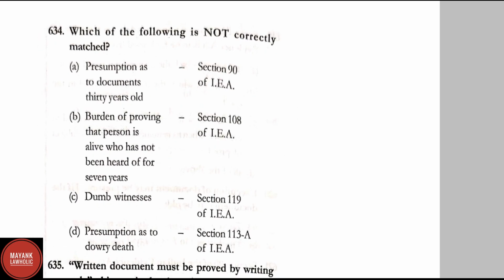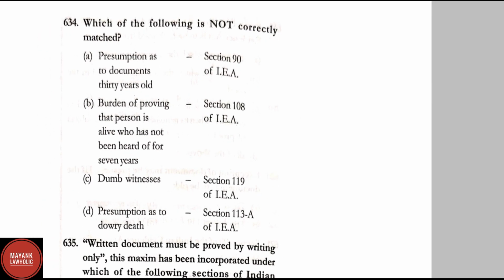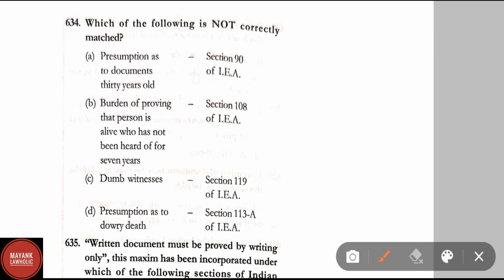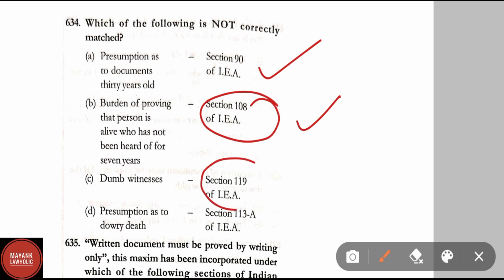Question number 634. Which of the following is not correctly matched? Presumption as to documents of 30 years old, section 90 of Indian Evidence Act is a correct match. Burden of proving that person alive who has not been heard for 7 years, section 108 of Indian Evidence Act is also correct. Dumb witness, section 119 of Indian Evidence Act is correct. Presumption as to dowry death, section 113A is not correct. Here incorrect is option D.